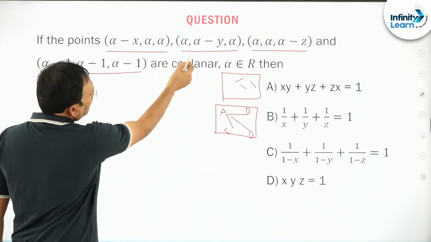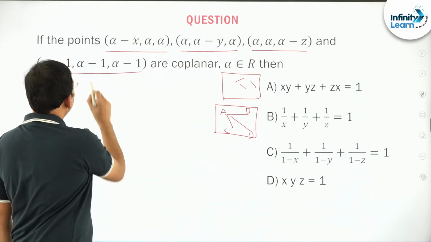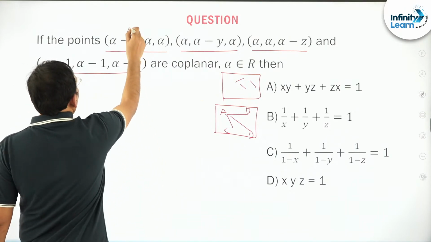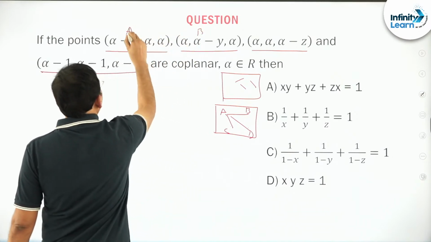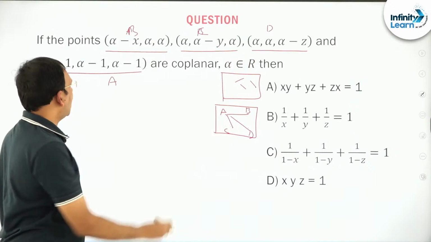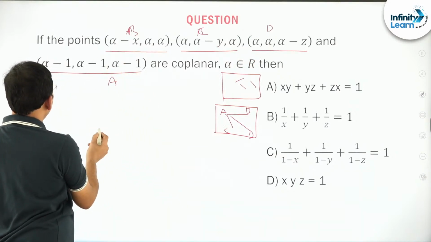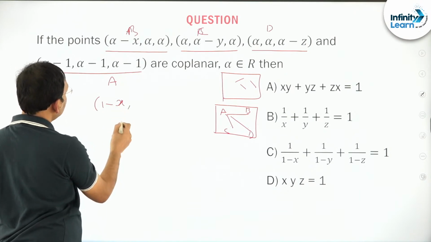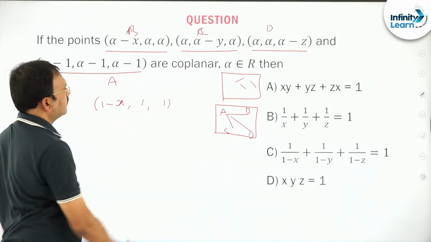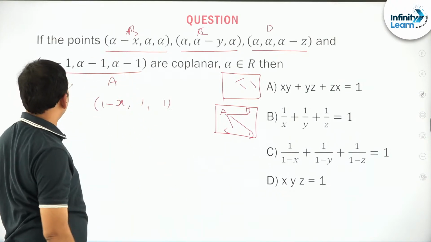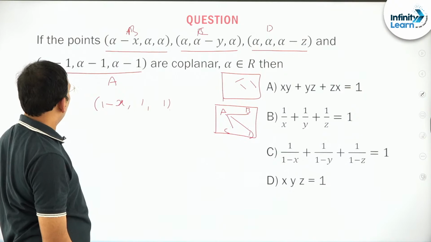You see, all the three points are alike, this is a bit different, so you consider A, B, otherwise B, C, D, A you take. AB bar you take, this minus this, what will you get? Friends, 1 minus x, 1, 1.